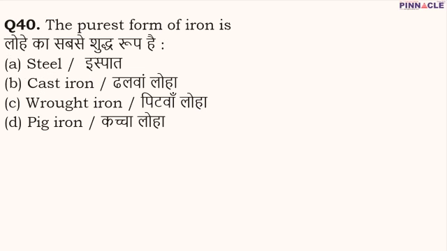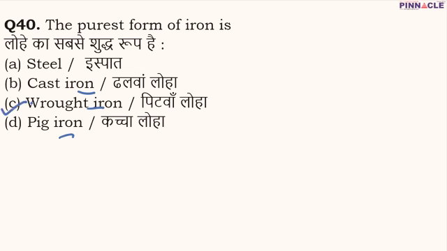Coming to question number 40. So question number 40 is, the purest form of iron is. There are four different forms in which iron is present. Iron can be present in the form of steel, cast iron, wrought iron or pig iron. So the purest form of iron is C, that is wrought iron.